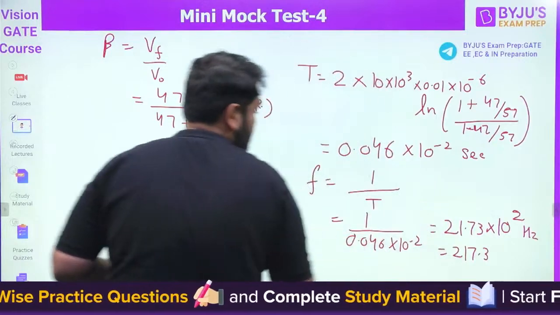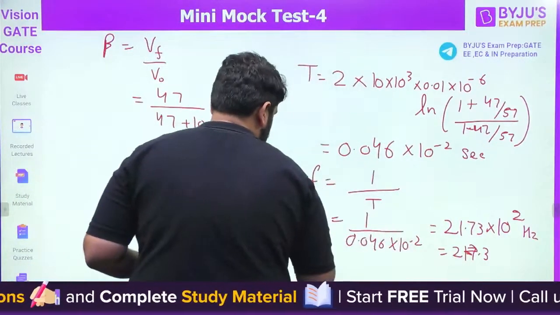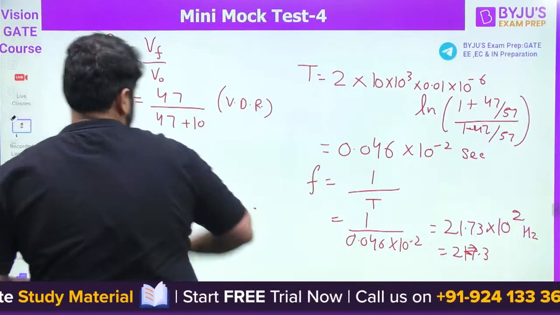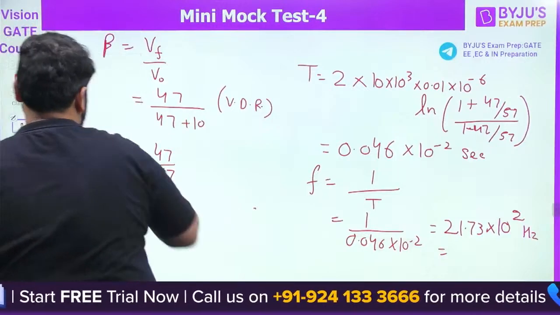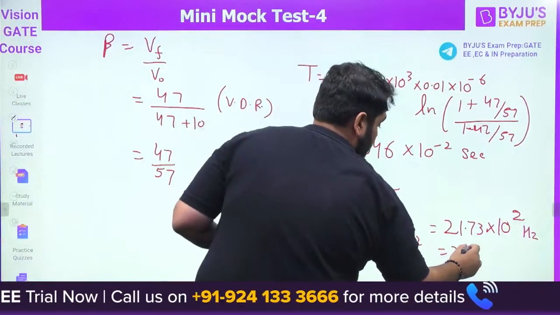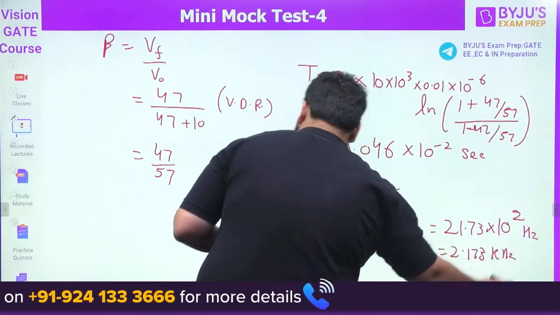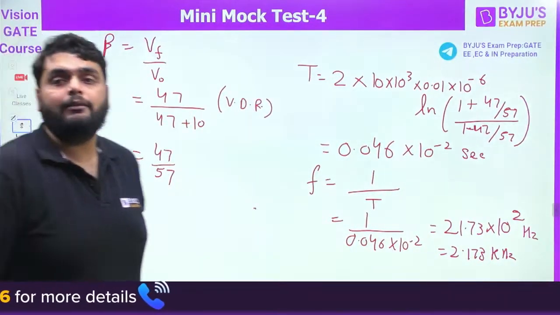But we need to find it in kilohertz. So it will be 2.173 kilohertz. So this is the answer.